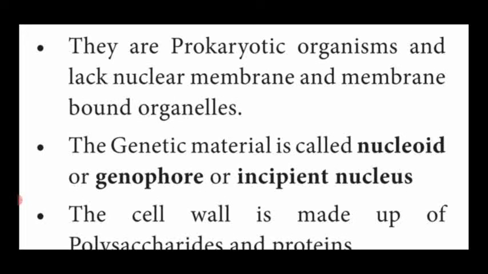And membrane-bound cell organelles such as mitochondria, Golgi bodies, ribosome, lysosome, everything is absent in the bacteria.